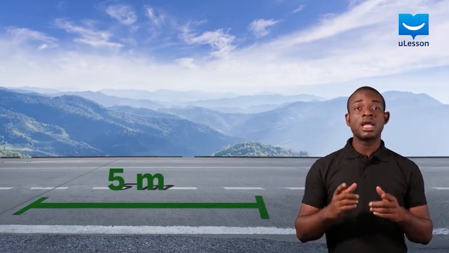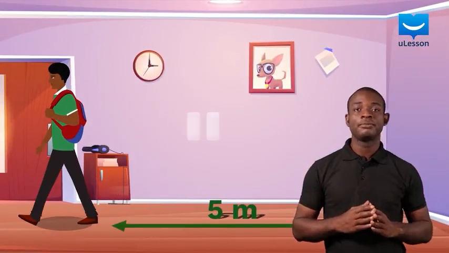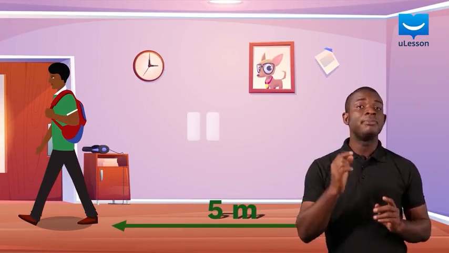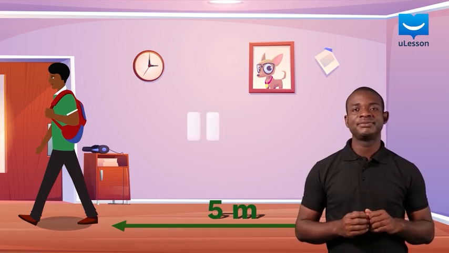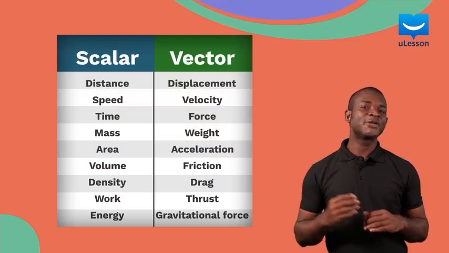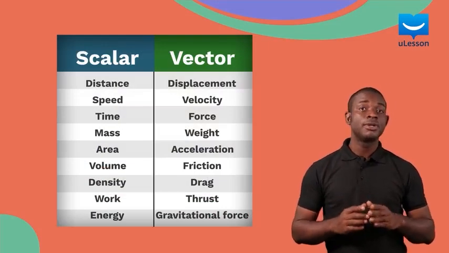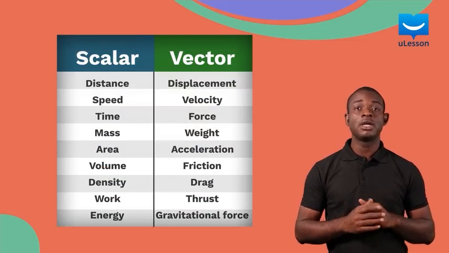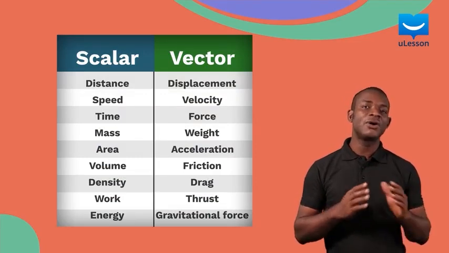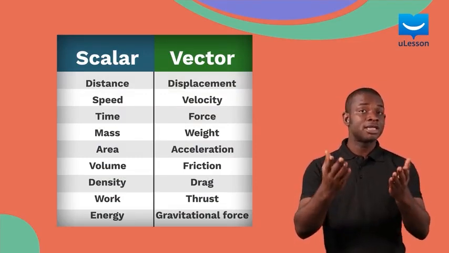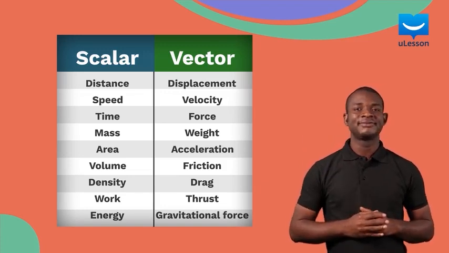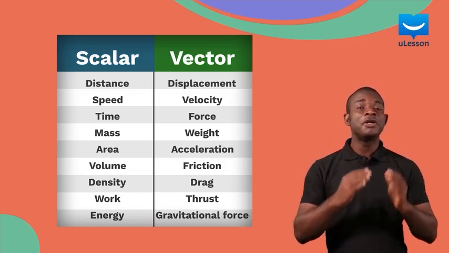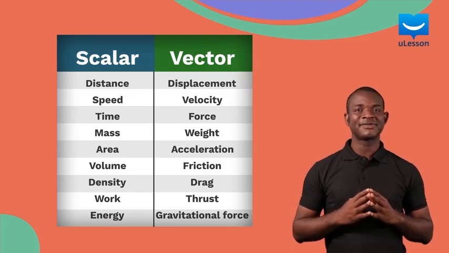We can also say that a boy walked a distance of 5 meters from his desk to the door. Now, this motion can be described as a displacement because it has a direction. Displacement is a vector quantity. Also, speed is a scalar quantity, while velocity is a vector quantity. This table shows some scalar and vector quantities. You can go ahead to find more vector quantities.